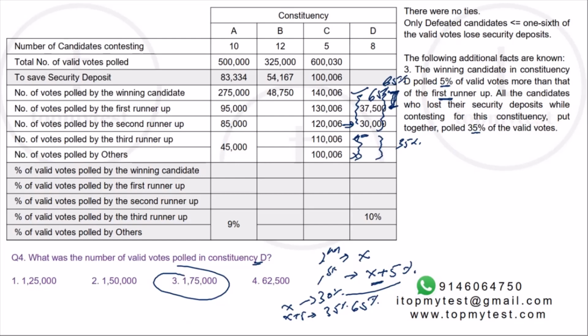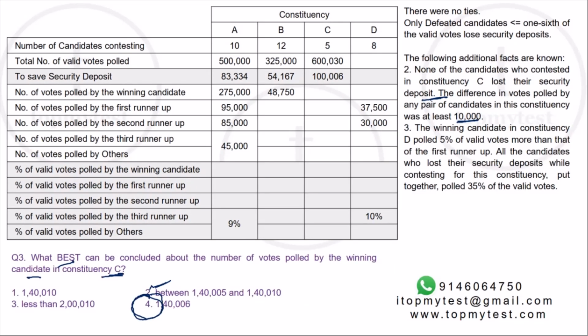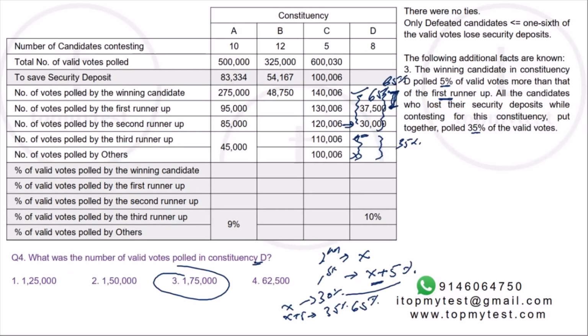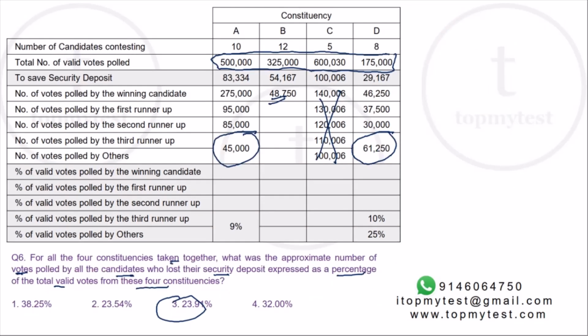As I said at the beginning of this, it is not difficult in terms of concept, etc. But you need to be very patient. You need to be extremely careful. The good part about this set is that you can solve it in parts. You don't need to solve the entire set to be able to solve at least a couple of questions. First 2 questions can be solved even without doing the rest of the questions. And similarly, question number 3 can also be partially solved if you are a little careful. Question number 4 takes a little bit of patience. If you are careful over here, then you get the rewards of the remaining 2 questions as well.